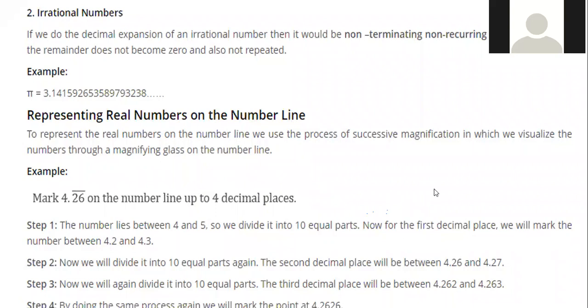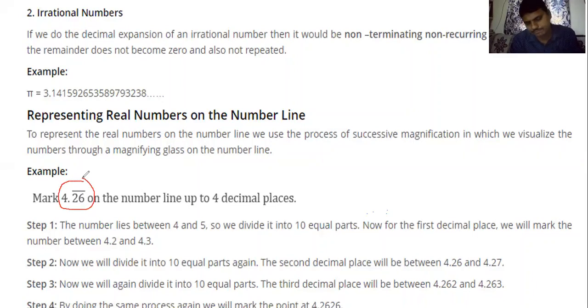Example: mark 4.26 bar, 26 repeating, on the number line up to 4 decimal places. That means 4 point.